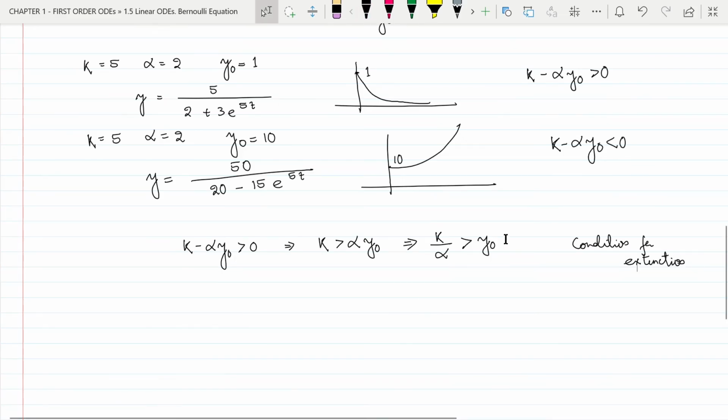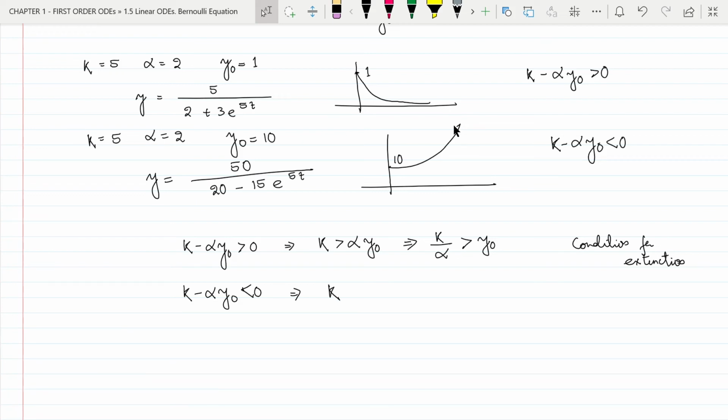That means if the initial population is less than the k by alpha value, then the population will go towards extinction, and if k minus alpha y naught is less than 0, then that is the condition for unlimited growth.